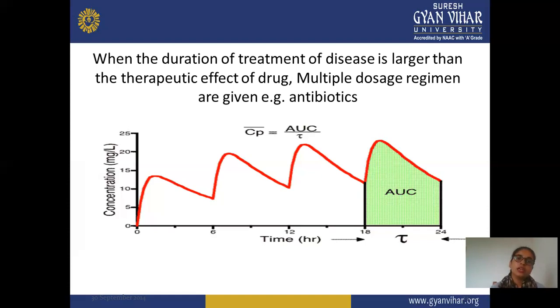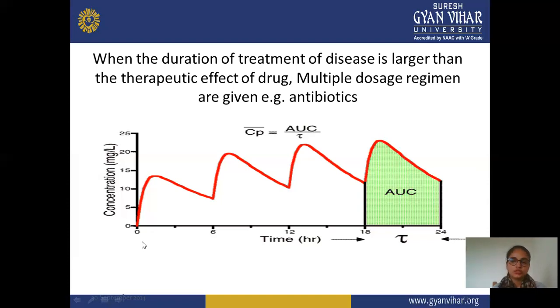So when the duration of treatment of a disease is longer, it requires long-term treatment, multiple doses are required, and the therapeutic effect of your drug is also required for a long period of time. In this condition, we can say that a multiple dose regimen is preferred, and you can select multiple doses. This is an example of an antibiotic, where you are taking multiple doses.